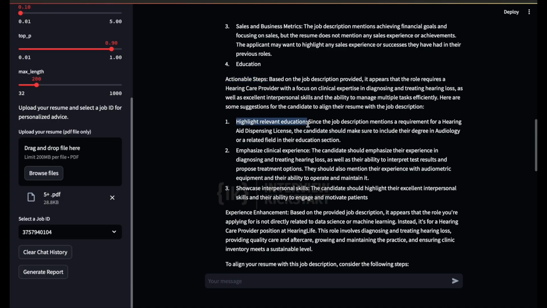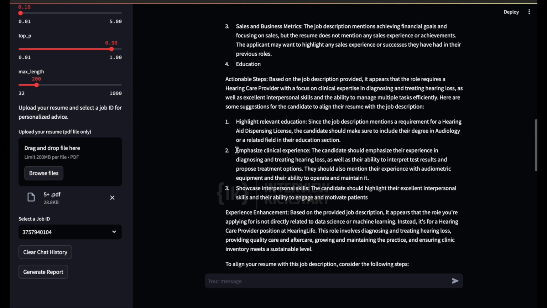It says highlight the relevant education, where the candidate should make sure to include their degree in audiology or a related field in their education section. Now, while this does make sense, it would definitely be more helpful if the advice was more targeted. I know this is targeted, but depending upon how your model has been fine-tuned, it would make more sense if there's a gap between the target domain and the current domain in which the particular user is, that the resume coach is able to identify that and give proper steps, right?